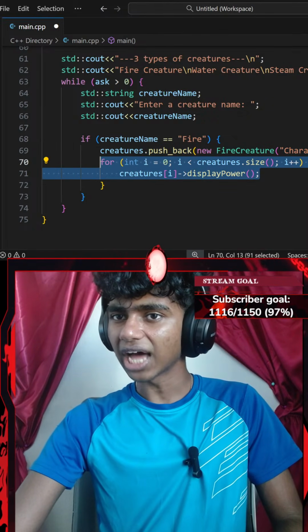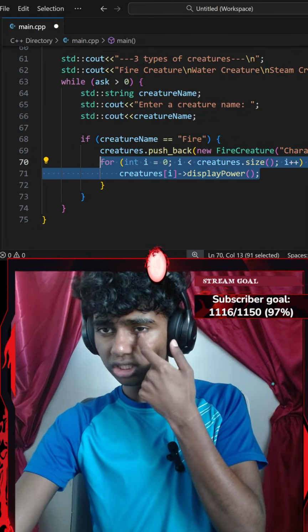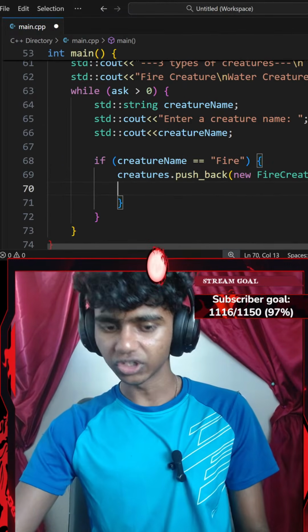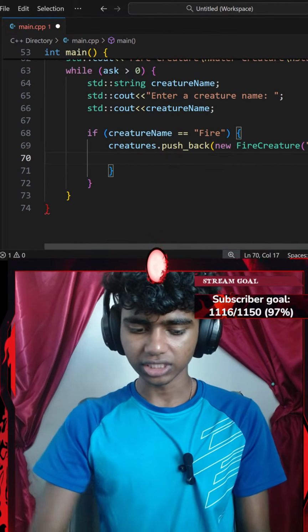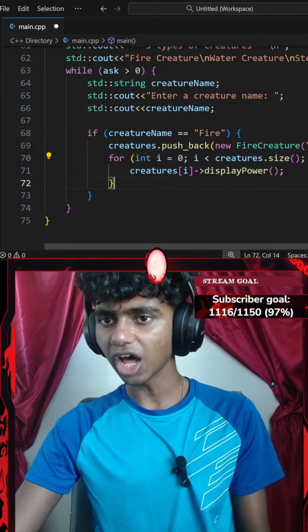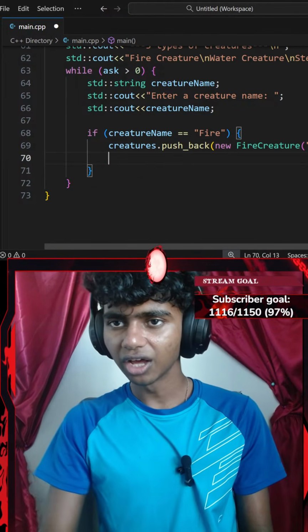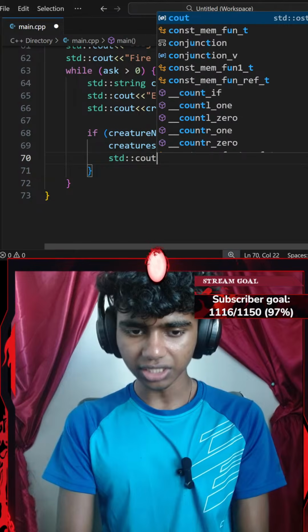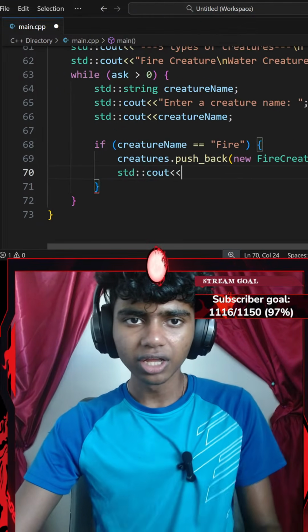Okay, honestly, in that case, I create creatures. Once I do add a creature, I'll go with something here, and then have a standard console output. So let's go ahead and delete that. I'll go with a standard console output with an insertion operator.